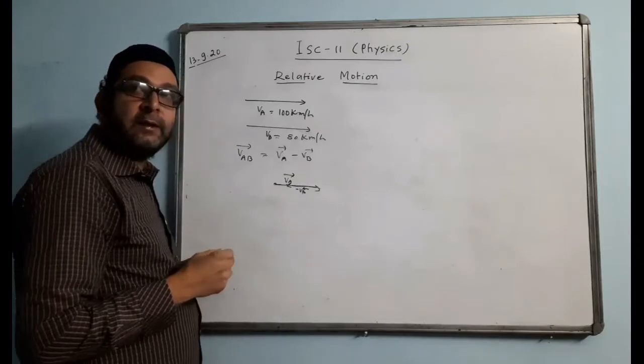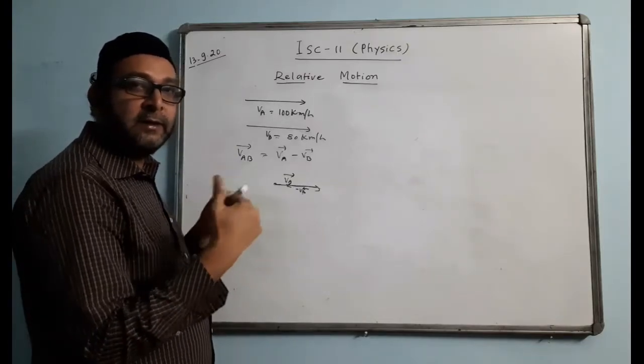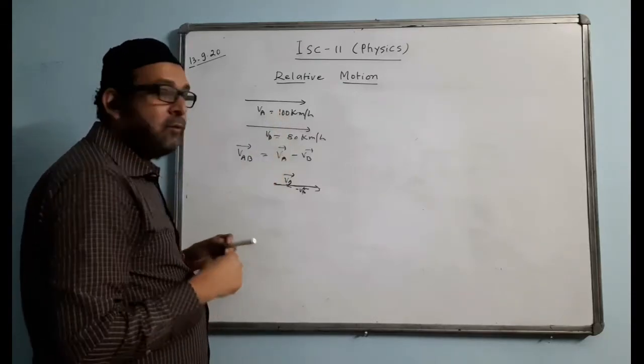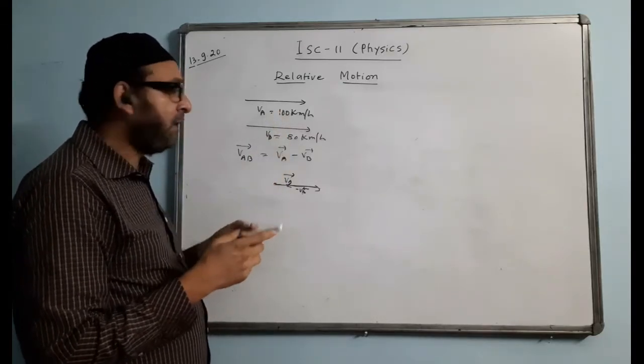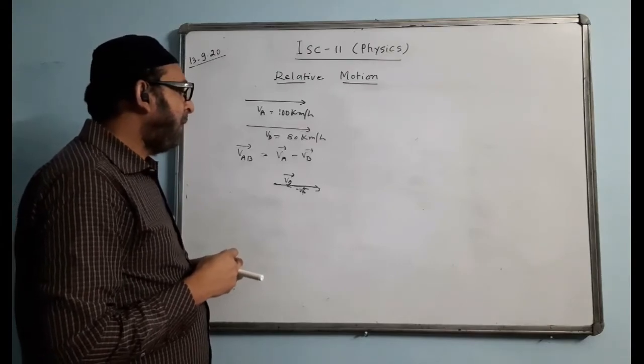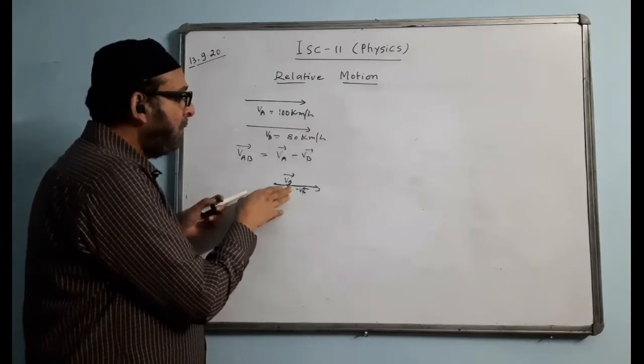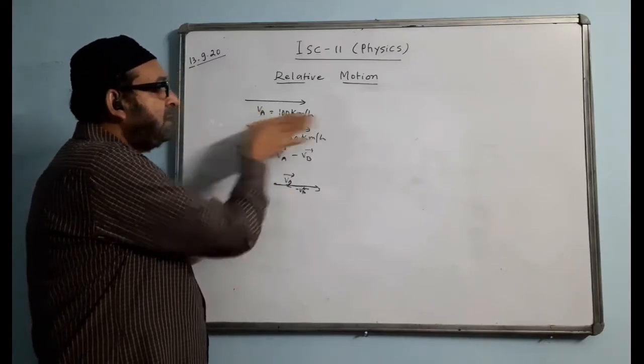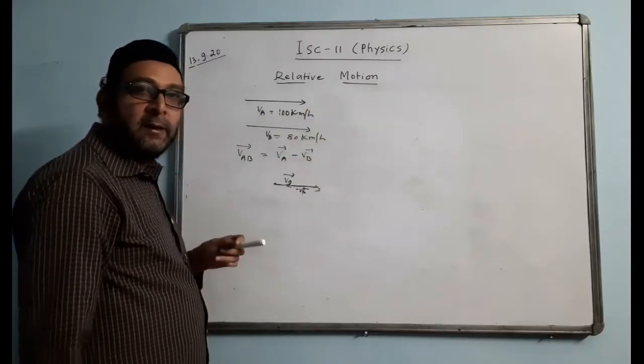So when two vectors are in opposite direction, how do we find the resultant? You have to subtract the magnitudes. That means 100 minus 80 you will do. The answer will come how much? 20 km per hour. And what direction? The direction will be the direction of the bigger one. The direction of the bigger one is this way, so it will appear to go like this.